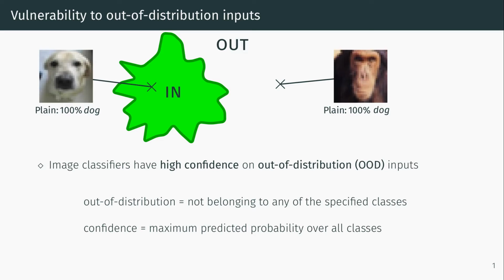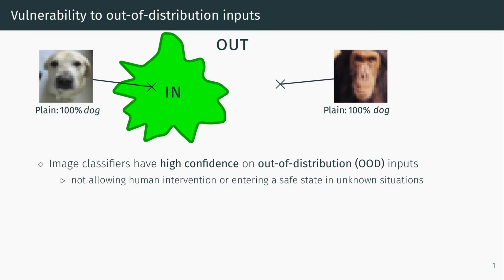We call such inputs out of distribution, short OOD, and by confidence, we mean the highest predicted probability in any of the classes. One problem with such high confidence predictions is that the model does not recognize that it operates outside of its specification and should trigger human intervention, or, for example, if it's a self-driving vehicle, it should better slow down.